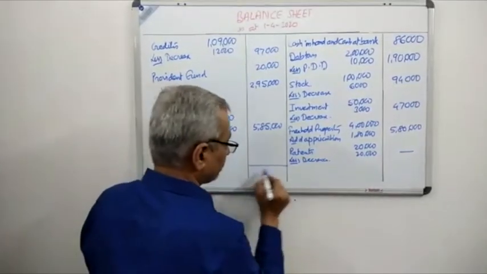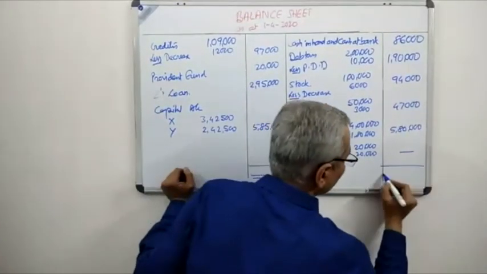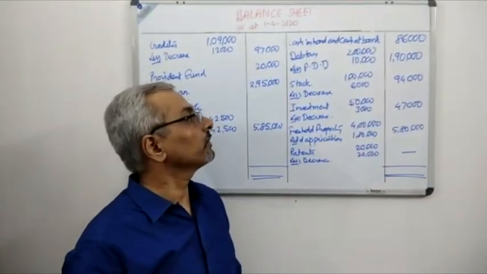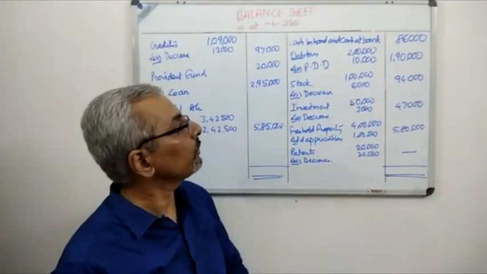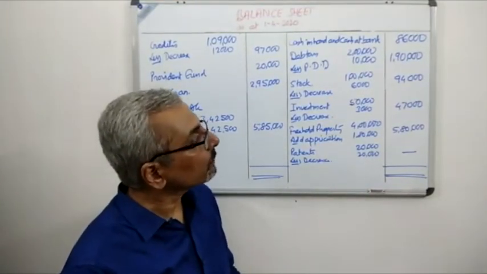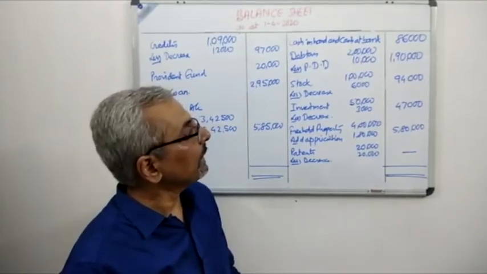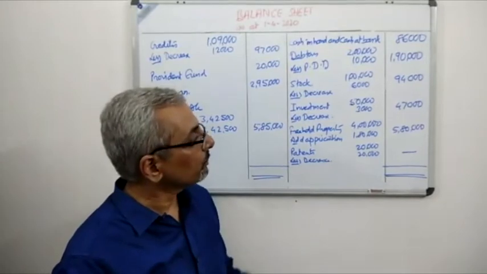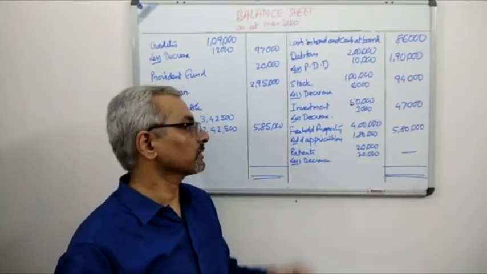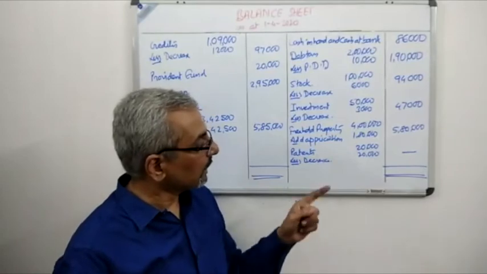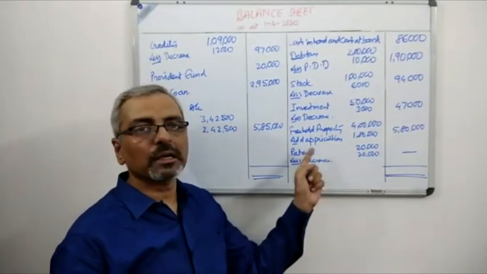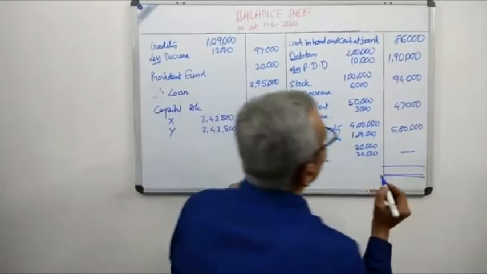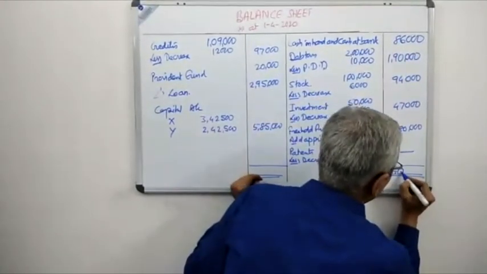Now let us see if the balance sheet tallies. Let us move on to the asset side. 86,000 plus 1,90,000 plus 94,000. So 86,000 plus 94,000 gives us a figure of 1,80,000. 1,80,000 plus 1,90,000 gives us 3,70,000. 3,70,000 plus 47,000 gives us 4,17,000. Now plus 5,80,000, the total which we are getting is 9,97,000.